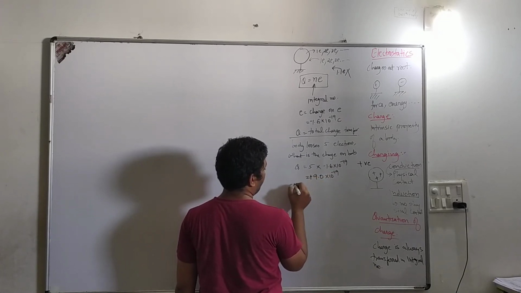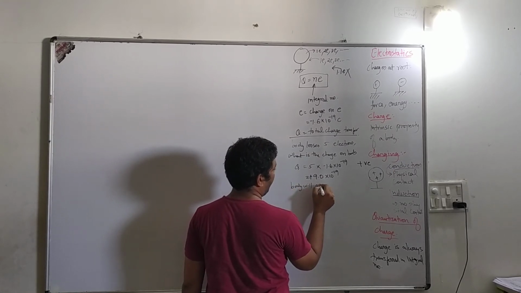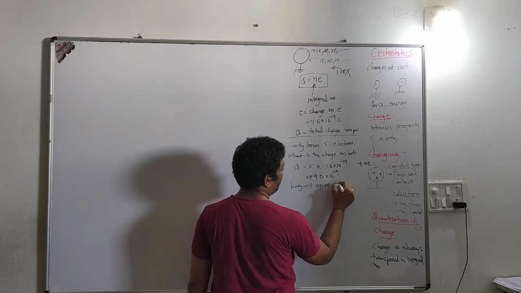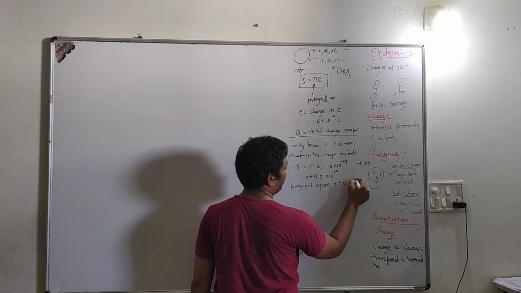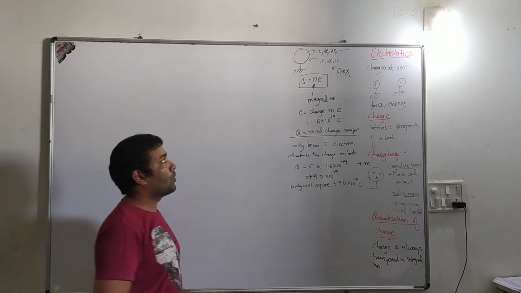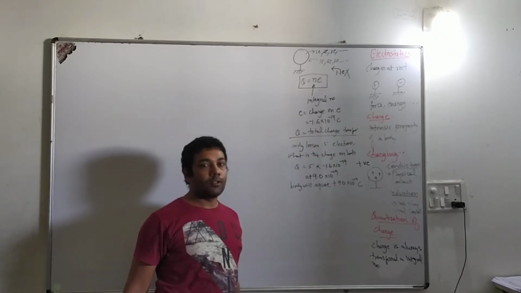You can write down here that the body will acquire plus 8.0 into 10 power minus 19 coulombs. Since the body has lost the electrons, it will become a positively charged body.